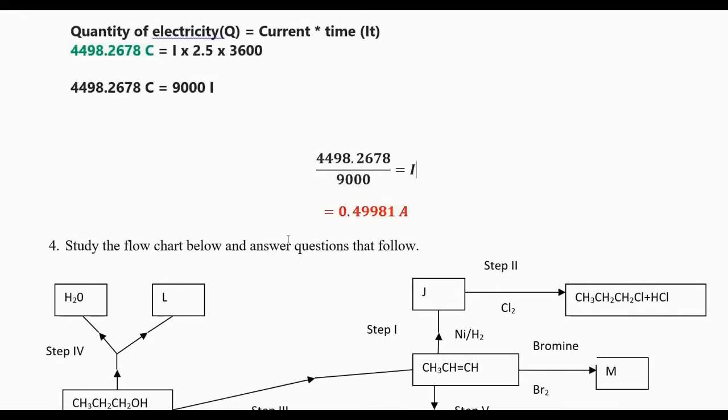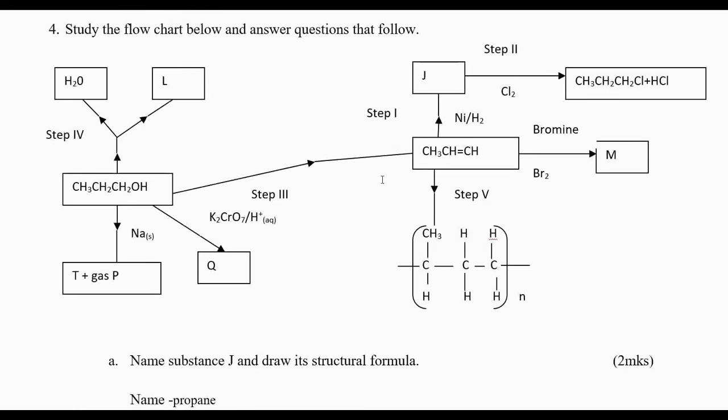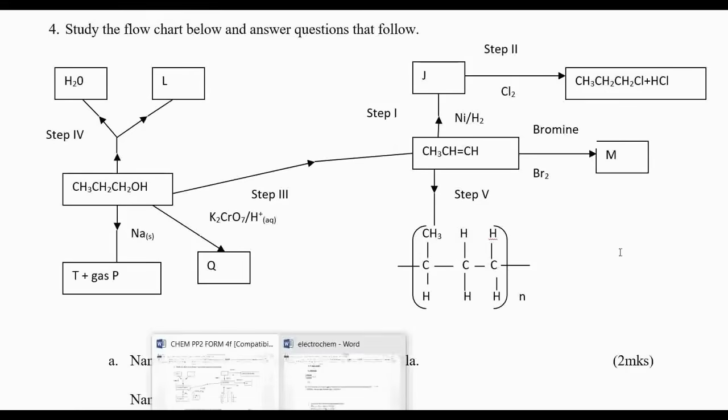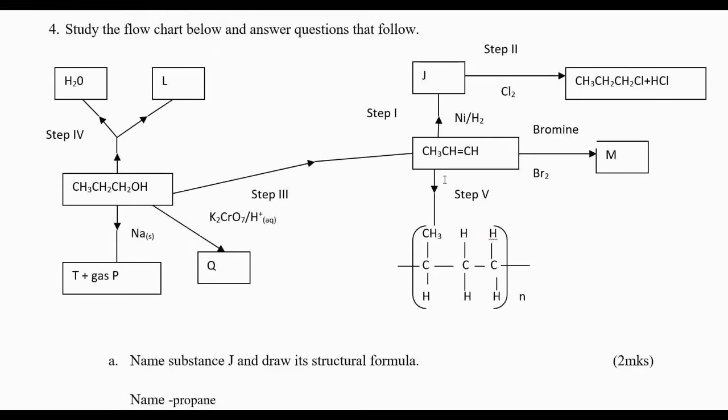Next, let us go to the organic chemistry question. Where do you begin at such a kind of question? It is important, and I hope you have read these things. You will be able to know that this here is a double bond. Sometimes the equal sign is not there, they can remove it like that. You must know that this one is an alkene.